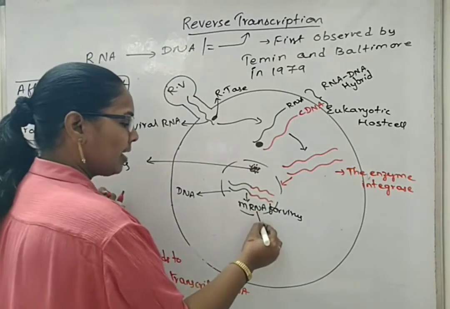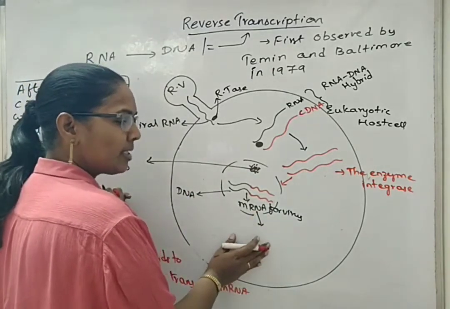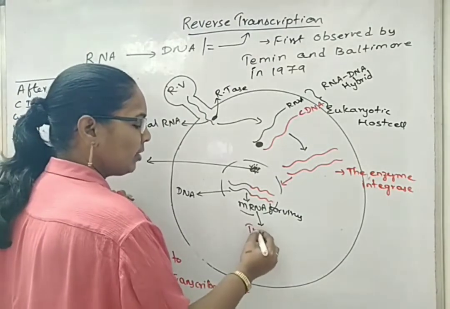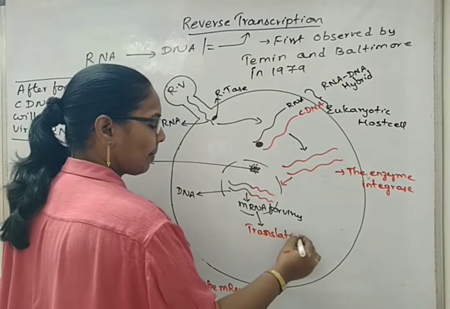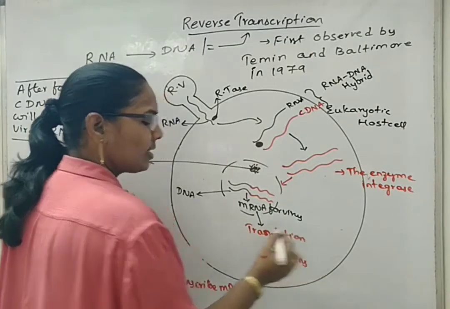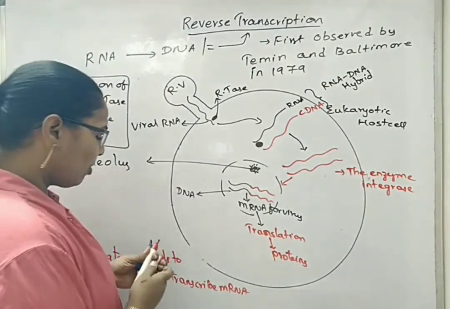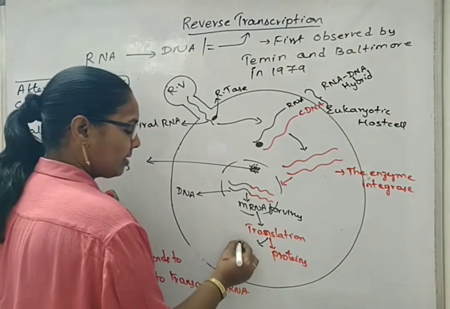Now the mRNA will come out of the nucleus and get dispersed into the cytoplasm of the host cell. Here it will do the process called translation and synthesize the proteins and the enzymes that are required for synthesis of viral particles.